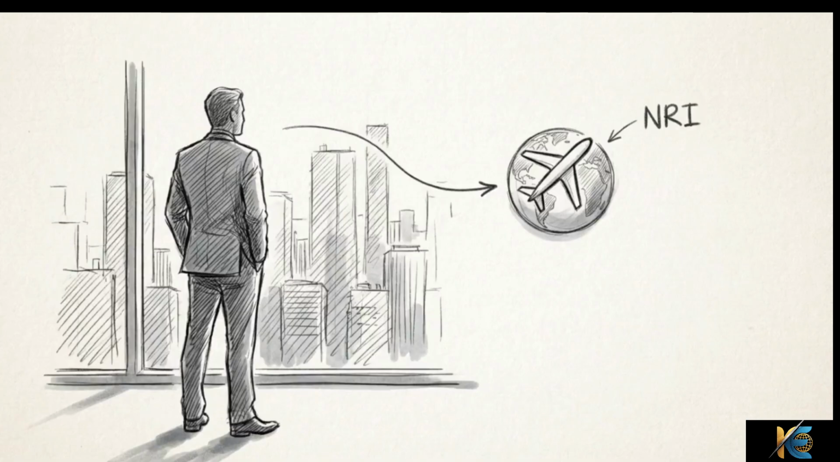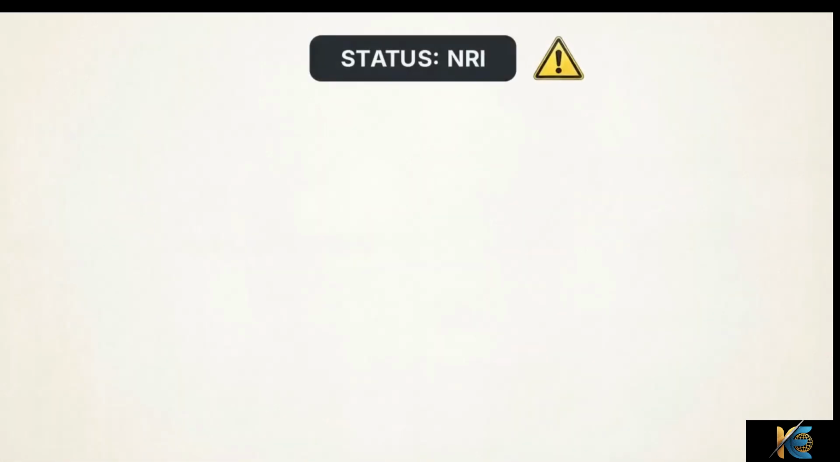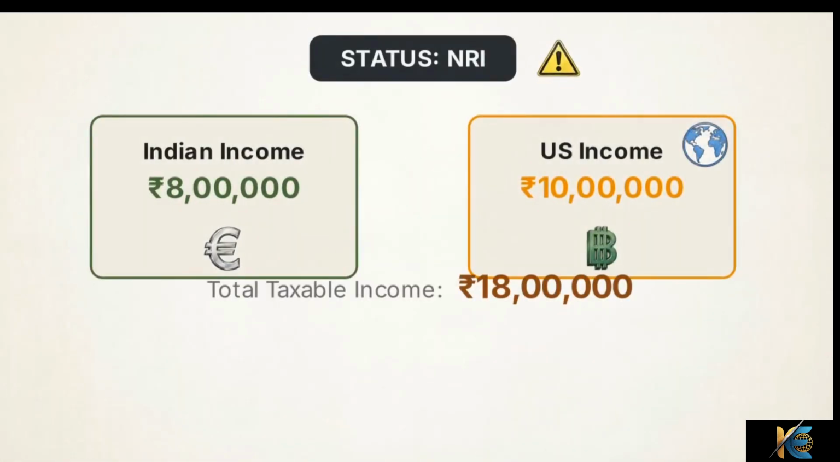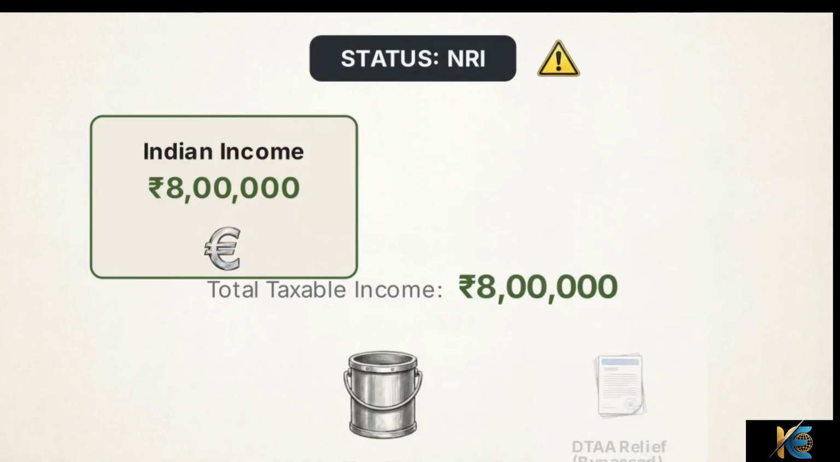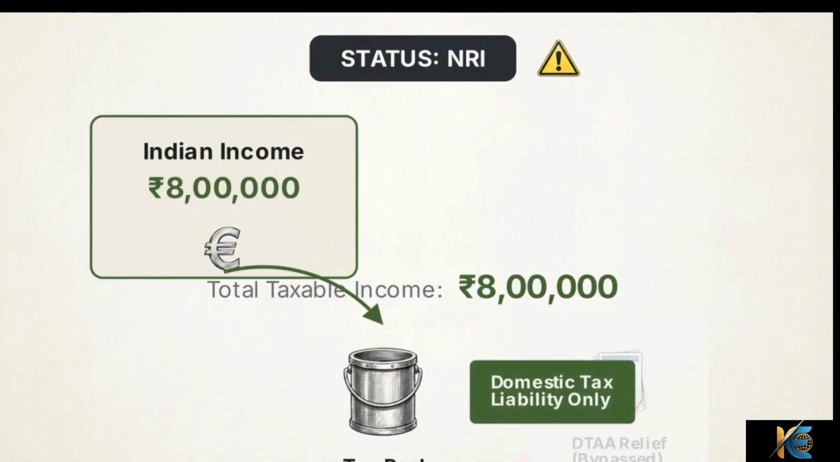The outcome changes if we apply these same rules to an NRI. Because an NRI's foreign income is not taxable in India, the 10 lakh US income disappears from the calculation. The tax is calculated only on the 8 lakh Indian salary, resulting in a significantly lower liability without the need for DTAA credits.